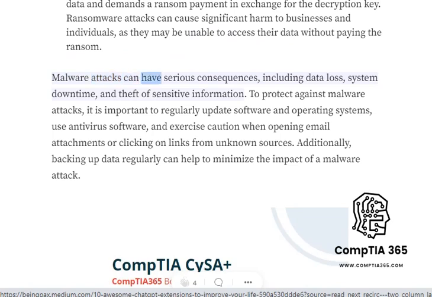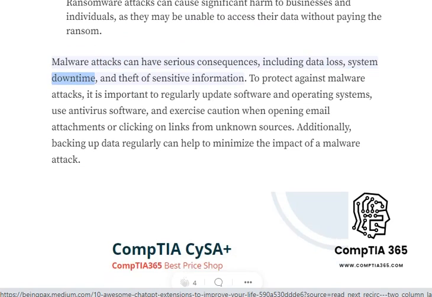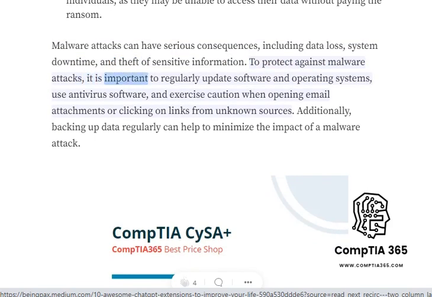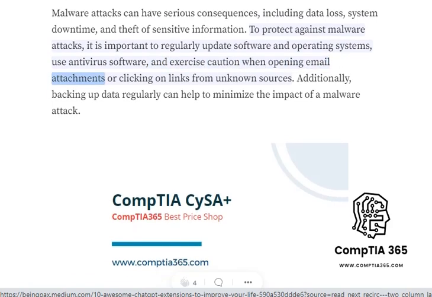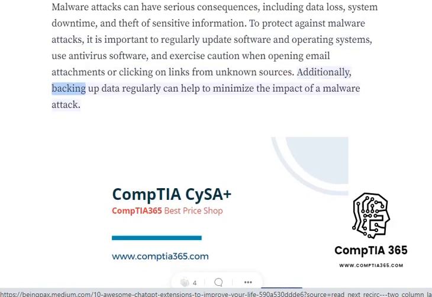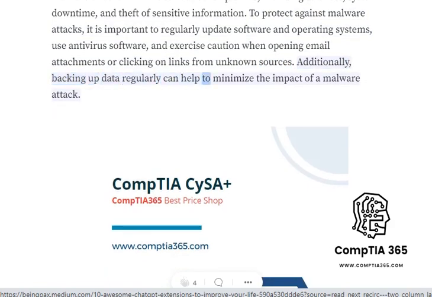Malware attacks can have serious consequences, including data loss, system downtime, and theft of sensitive information. To protect against malware attacks, it is important to regularly update software and operating systems, use antivirus software, and exercise caution when opening email attachments or clicking on links from unknown sources. Additionally, backing up data regularly can help to minimize the impact of a malware attack.